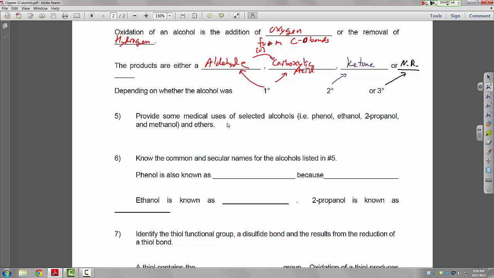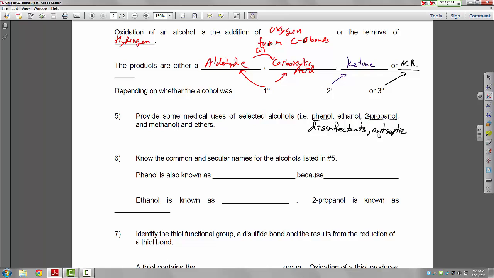Provide some medical uses for selected alcohols. I did talk about this a little bit. Primarily, the use of alcohols is limited to phenol and isopropanol as disinfectants. So I talked about phenol or carbolic acid or Lister's reagent, right? Those are all different names for phenol as antiseptic or disinfectant. And you're probably familiar with alcohol wipes being used before getting an injection or something like that, and that's rubbing alcohol, which is 2-propanol.